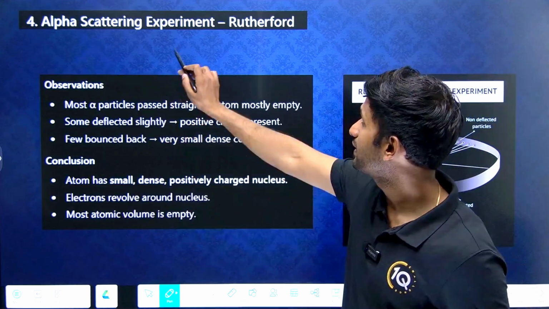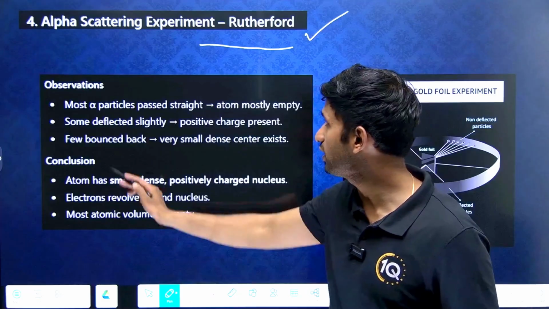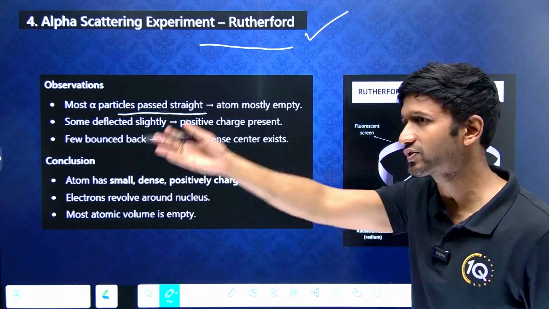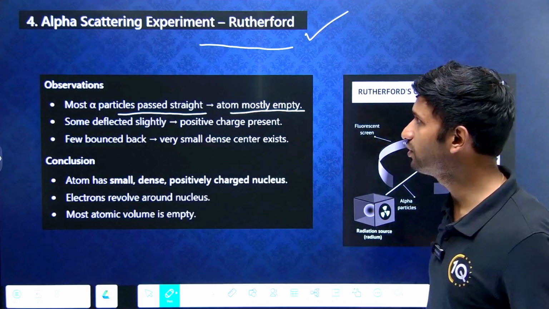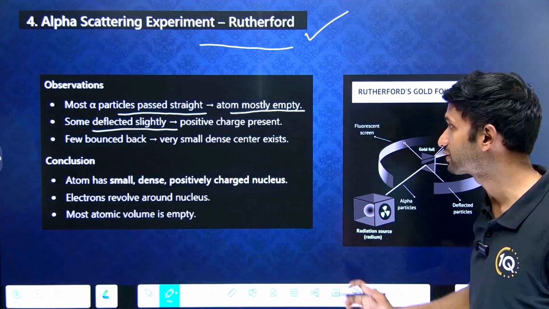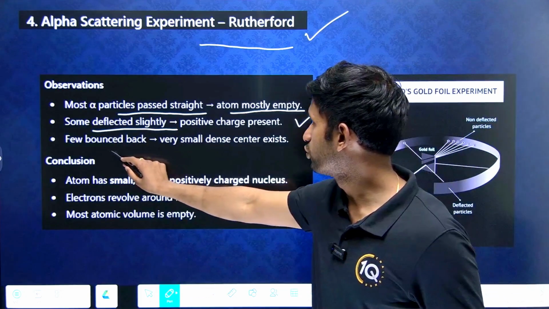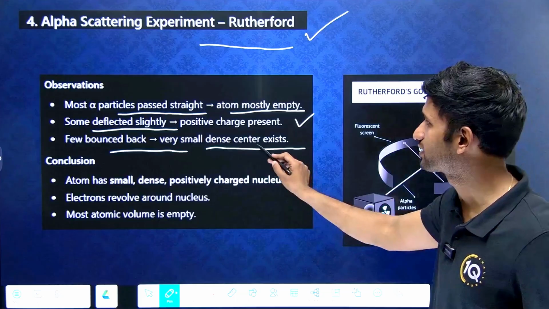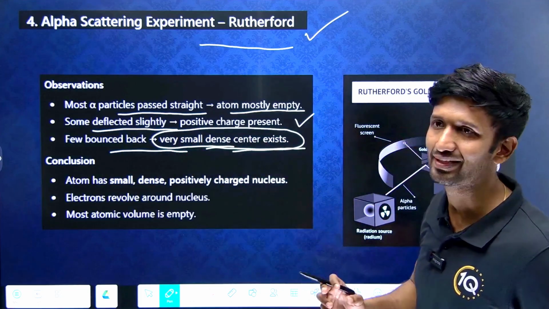Alpha scattering experiment was performed by Rutherford. So what are its observations? Most alpha particles passed straight through. So the atom is mostly empty. No deviation happened. Some deflected slightly, which implied positive charge is present. A few bounced back, so a very small dense center exists.